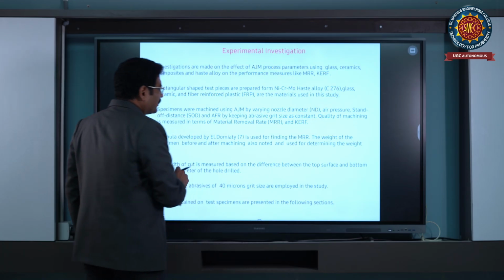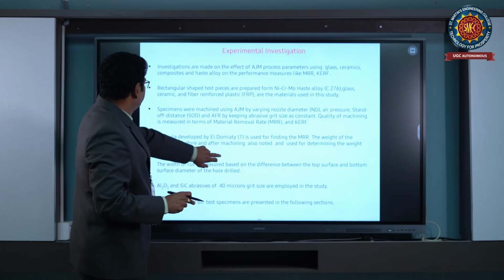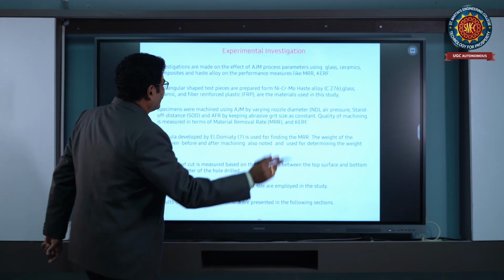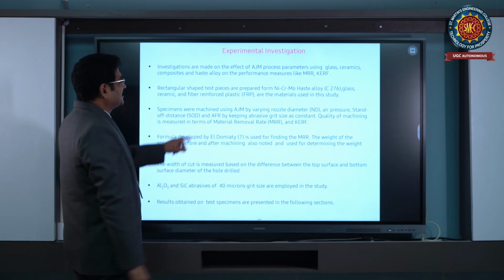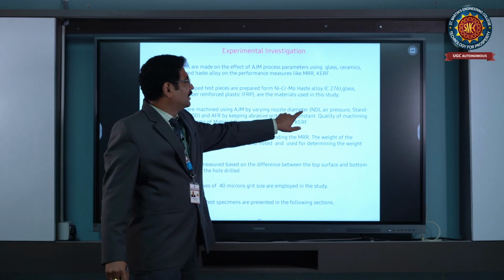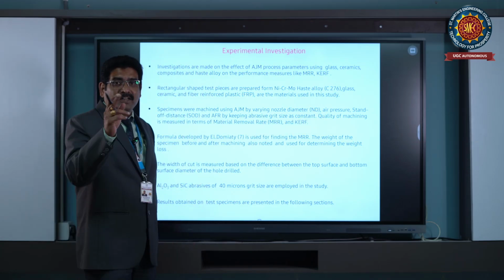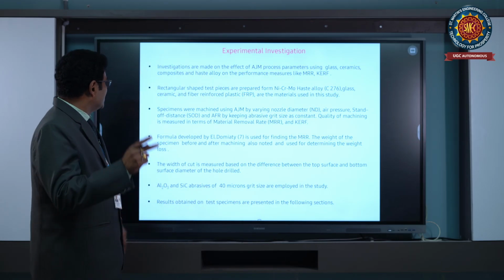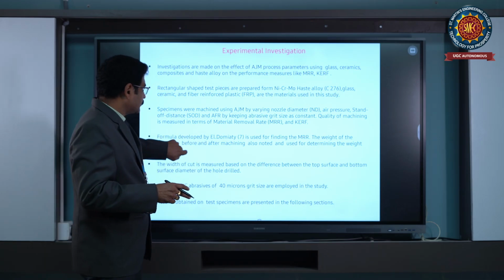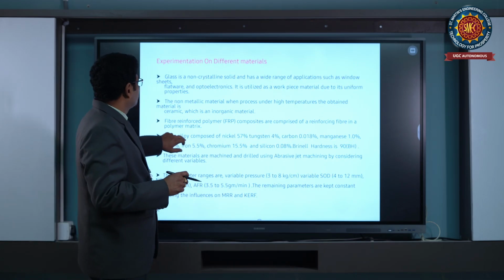Copper also we have tested. The normal terminology you can see here: abrasive rate, nozzle diameter, air pressure, standoff distance, AFR, abrasive flow rate. These are all the parameters which we use in the abrasive jet machining process.